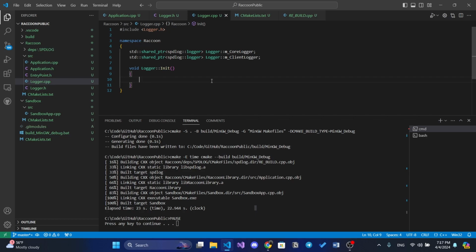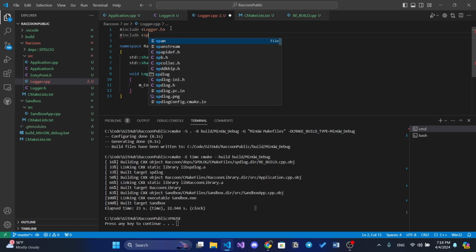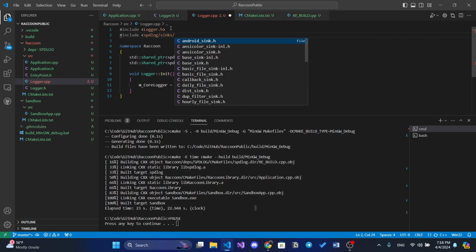To create them, we need to type something like m_CoreLogger equals spdlog, but firstly we need to include something. We need to include spdlog, then where is it, I think it's inside of sinks, and there is some color sink, something like that.